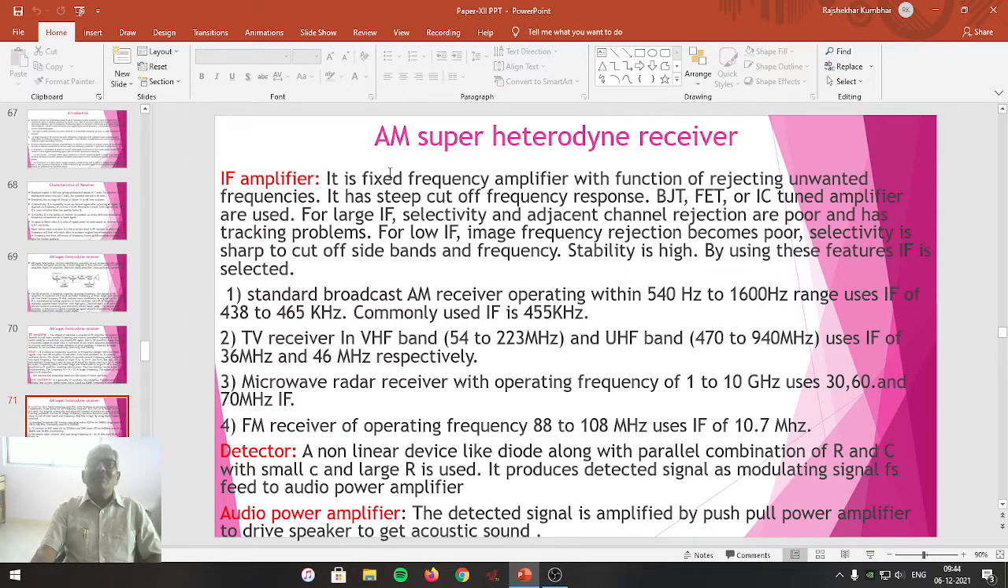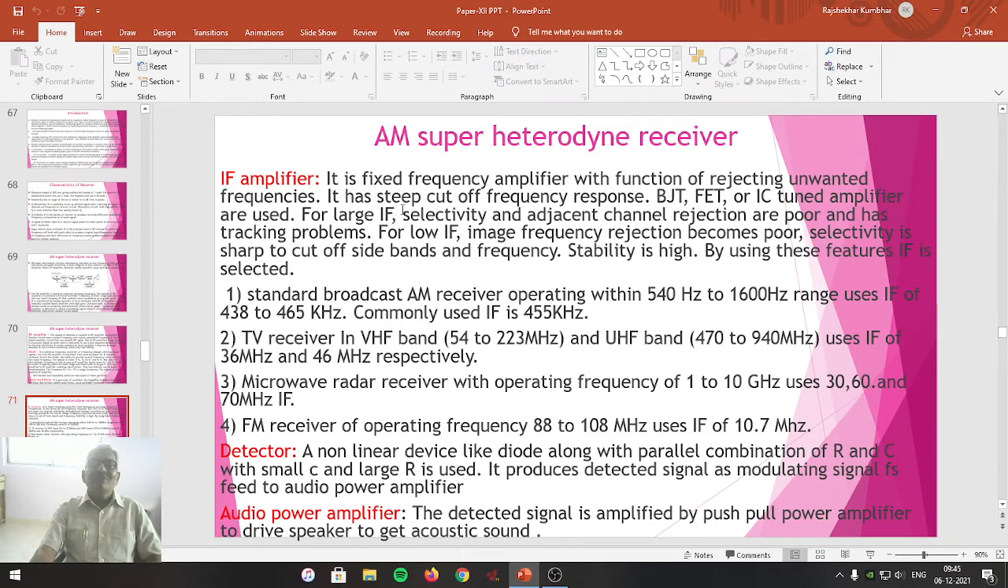The IF amplifier is a fixed frequency amplifier with the function of rejecting unwanted frequency. Means it is going to decide the selectivity of the super heterodyne receiver. It is designed to reject unwanted frequency. It has a steep cutoff frequency response so that only those frequencies are received. BJT, FET or IC tuned amplifiers are used in the IF amplifier.